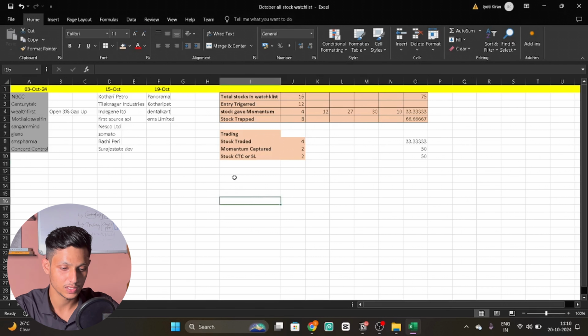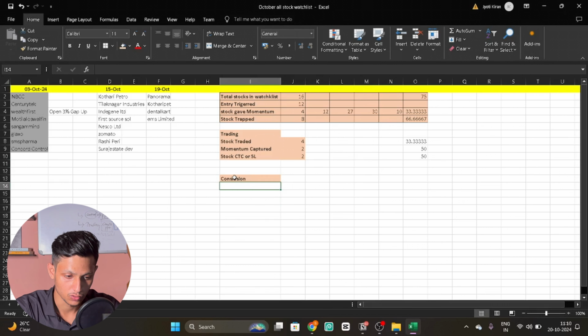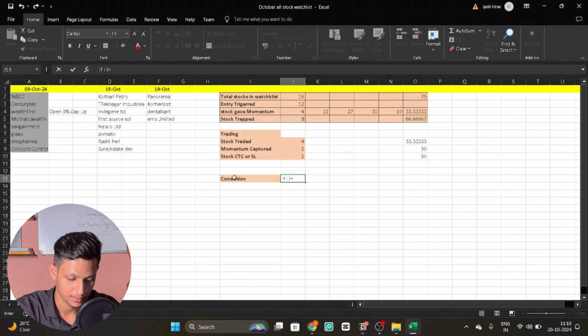The basic conclusion, if I write about this data, is that if I increase stocks traded, then momentum captured can also be increased. This will lead to an increase in momentum captured stocks, in which I'm going to capture the momentum.